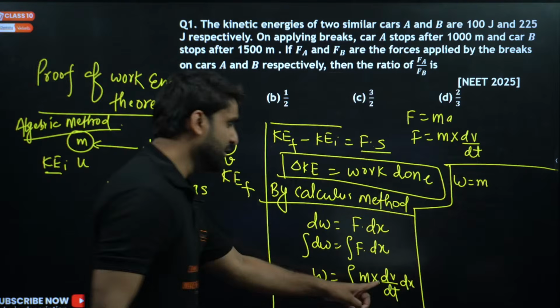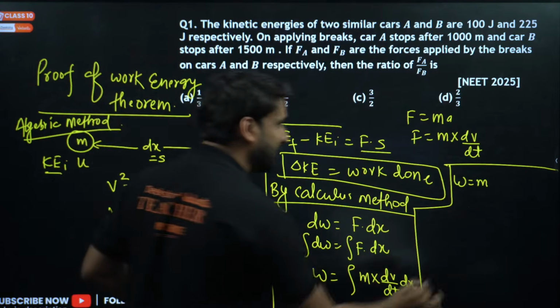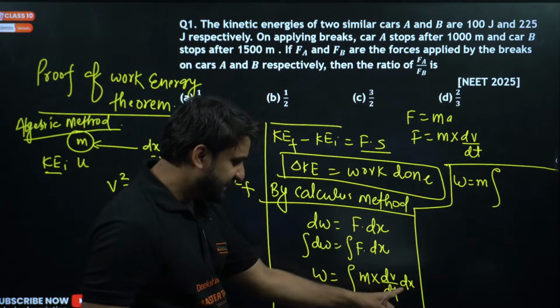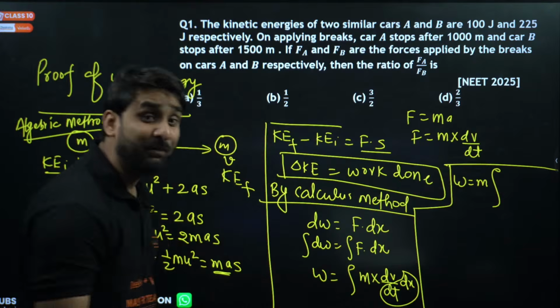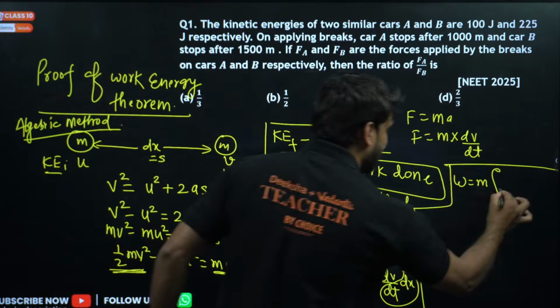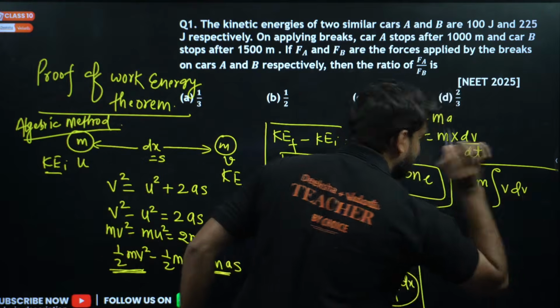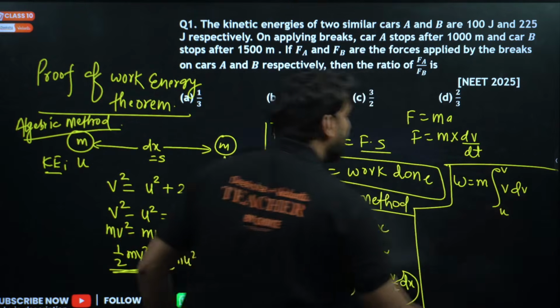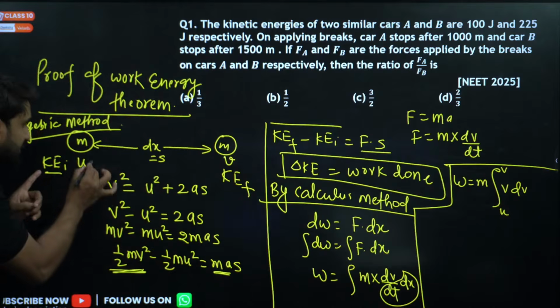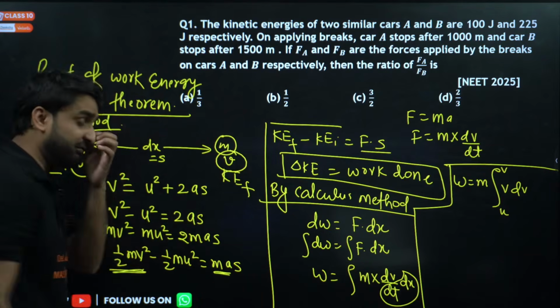Now mass is constant, so mass will come out of the integration, and here this is dx by dt. Can you see, my dear champion, dx by dt has become velocity. So this is velocity, and the integration with respect to dv is already there, so we can put the limit from u to v, because the initial velocity is u and the final velocity is v, right?